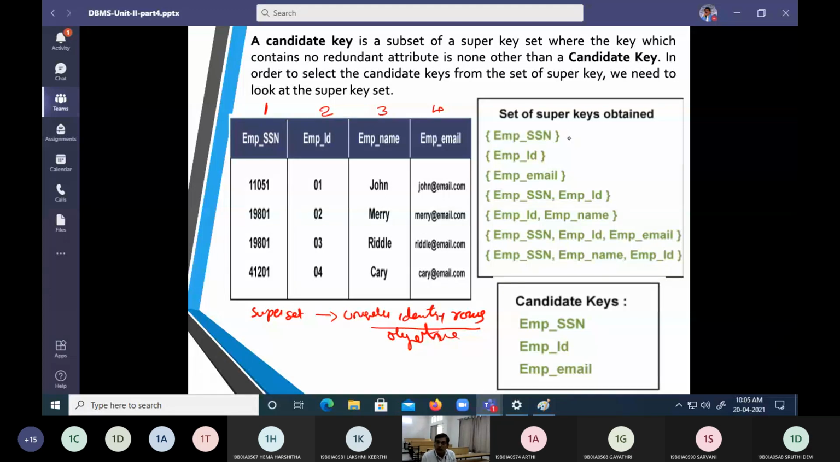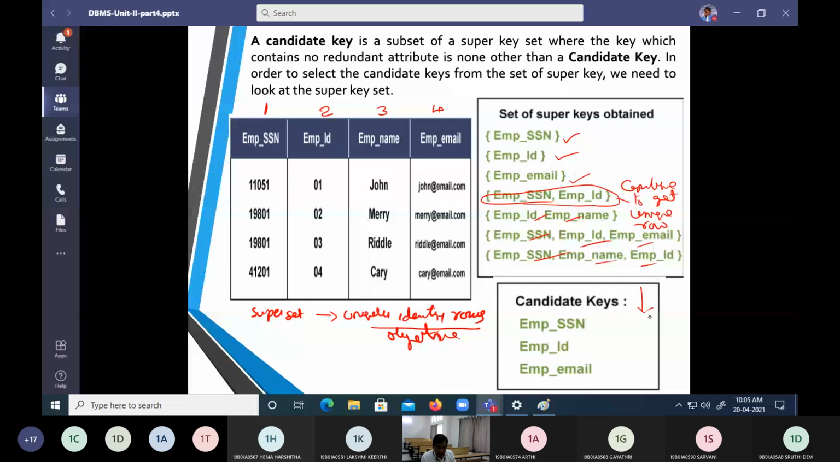So I can uniquely identify a row with employee SSN number, uniquely identify a row with employee ID number, uniquely identify a row with employee email, or I can combine two fields to get a unique row. To get a unique row, I can combine two or more fields. So I'm going to combine employee ID, name, employee SSN ID. In this way I can go.